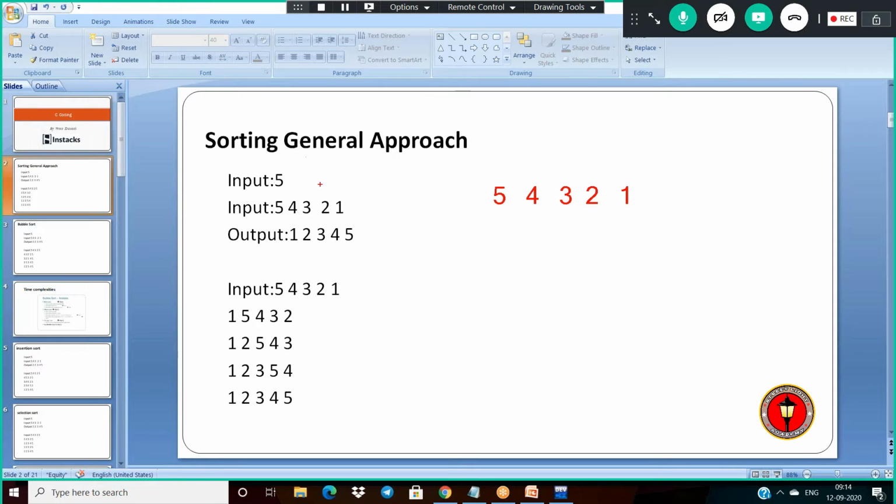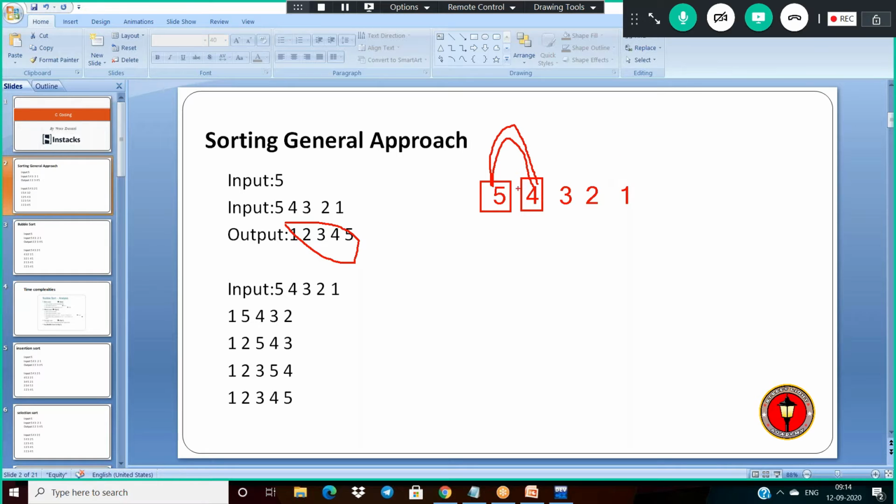My intention is that I have to compare the first element with the second one. If my first element is greater than the second one, immediately I do the swap.